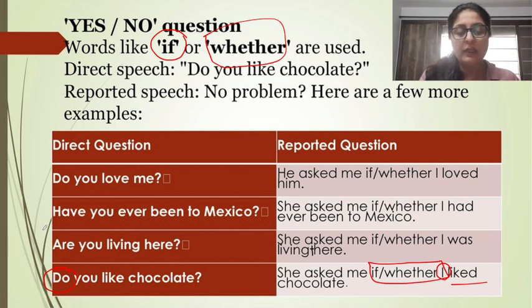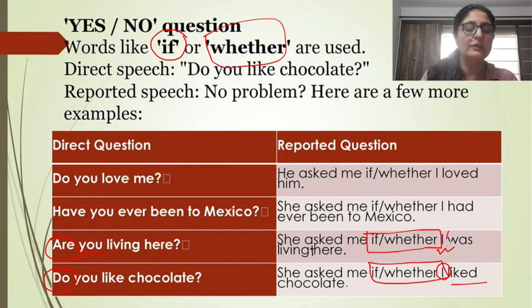Are you living here? She asked me if or whether. You changes to I, that is the change in the pronoun, and are changes to was.